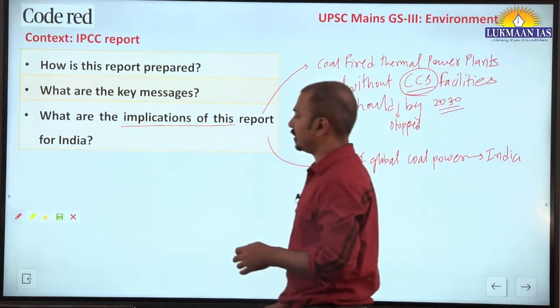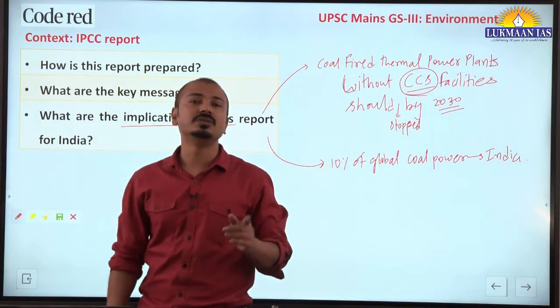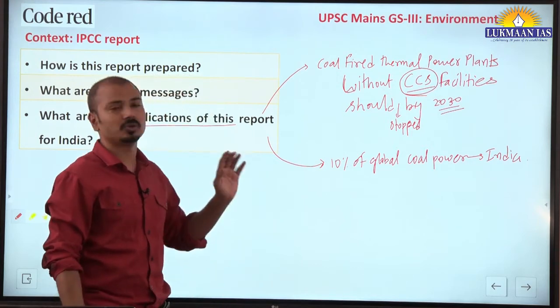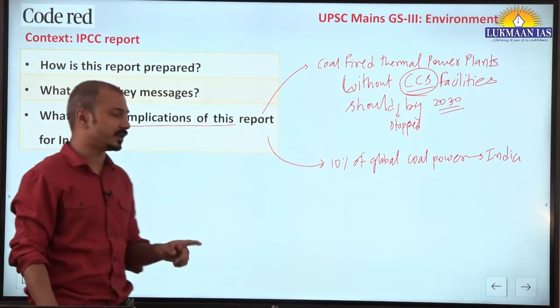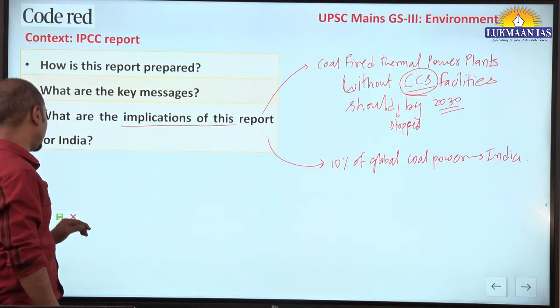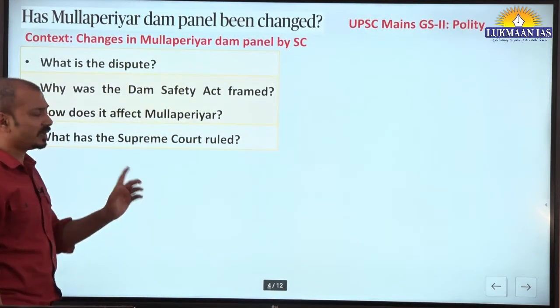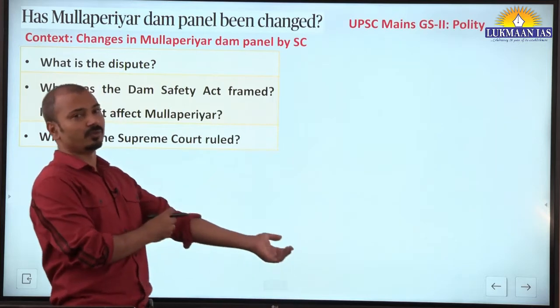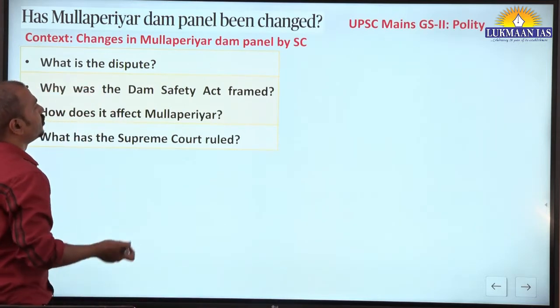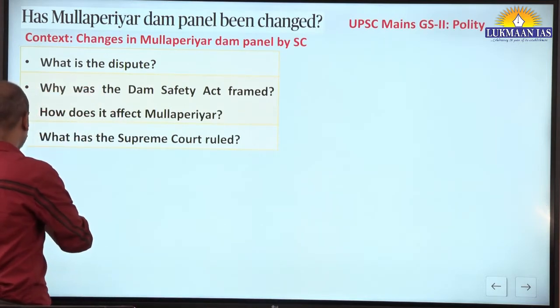This is the major implication one should understand here, specifically about coal-fired thermal power plants. It is relevant to the GS3 paper environment section, and also for those having geography optional subject, paper 2 of geography optional. Paper 1 as well as paper 2 we can say. Paper 1 also has environmental geography, and paper 2 relates to India.